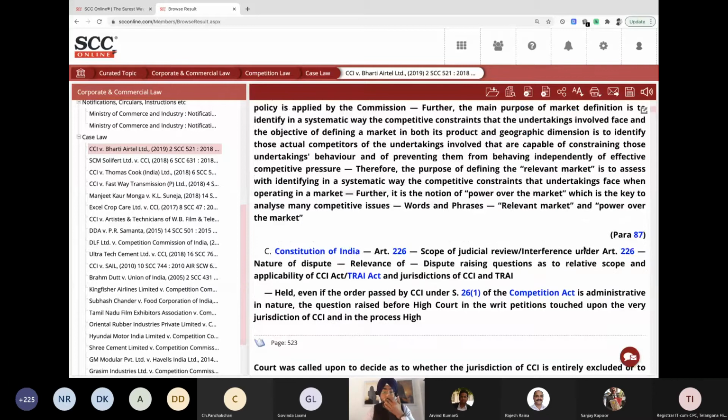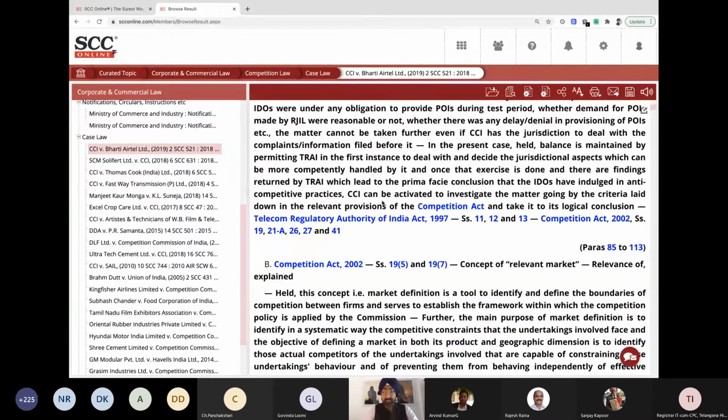But while we're at it, now if you see, it says Competition Act, then Telecom Regulatory Authority of India Act, Section 11, 12, and 13, Competition Act, Section 19, 21A, and others. This has now been hyperlinked. We have recently started doing it. I think probably a month and a half back, we started giving you the bare Act clickability factor. So if I want to see what Section 11 of the Telecom Regulatory Authority of India Act talks about, I can click on this.